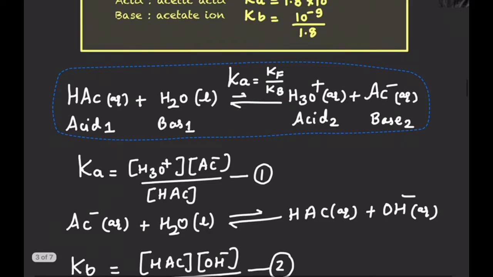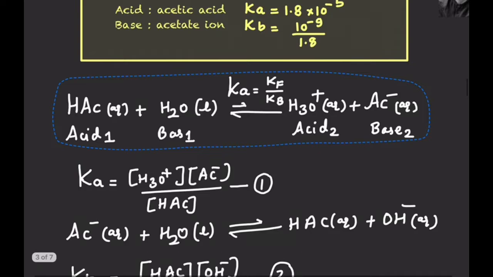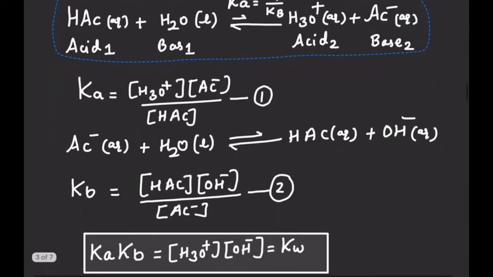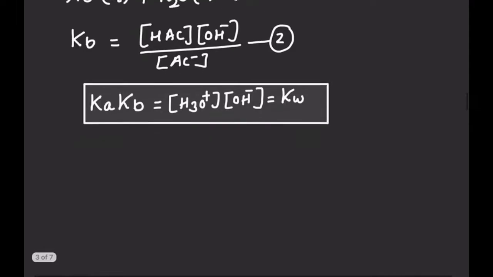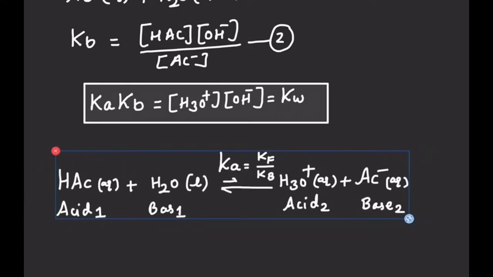So Kw is 10 to the power minus 14 divided by Ka, which is 1.8 into 10 to the power minus 5. So we are getting Kb as 10 to the power minus 9 divided by 1.8. So the value of Kb is also less than 1. It means that acetic acid is a weak acid and its conjugate base is also a weak base.